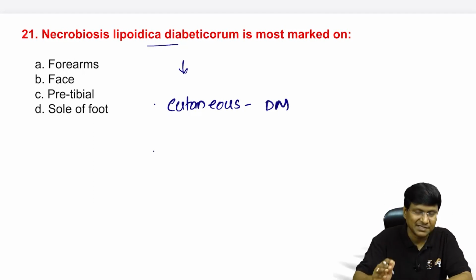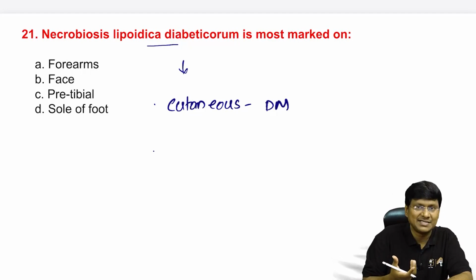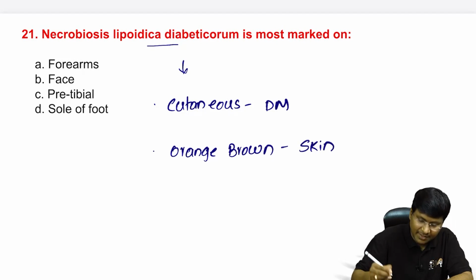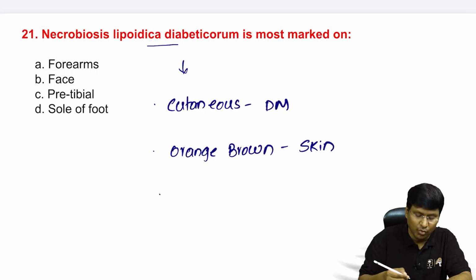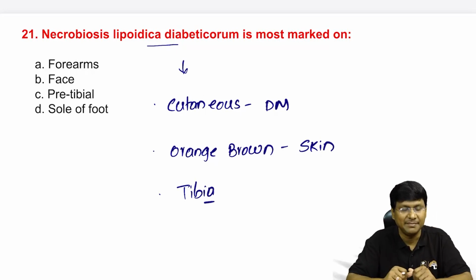And where exactly is this cutaneous manifestation? You have orange brown discoloration of the skin, and that will be there over the tibia.